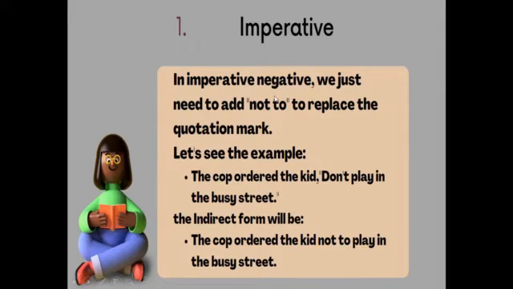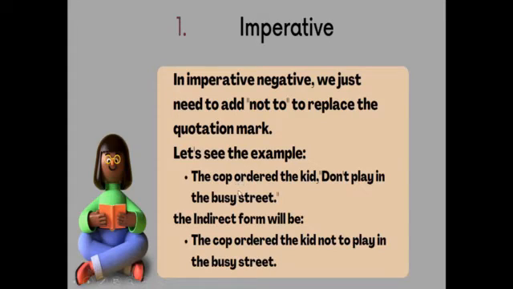In the imperative negative, we need to add not to to replace the quotation mark. Remember, the direct speech for the prohibition should use the words do not plus verb 1 or no plus verb-ing. So the sentence will be don't play in the busy street or no playing in the busy street.